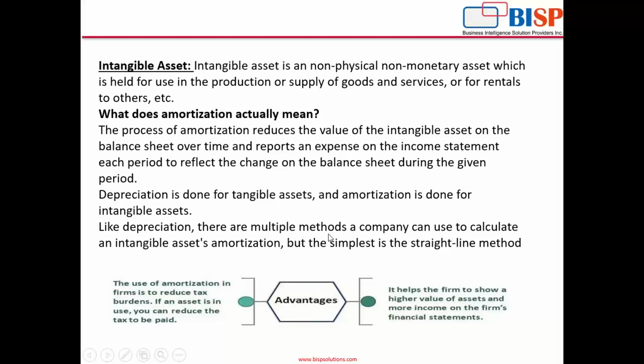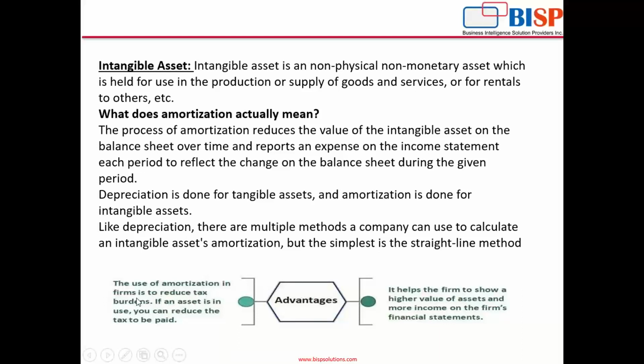Like depreciation, there are multiple methods a company can use to calculate intangible asset amortization, but the simplest is the SLM. Okay, like depreciation, there are many methods: SLM, written down value method, WDV method, and there are many others also. Similarly, we have different methods for amortization also, but the simplest is the SLM, that is straight line method. Now, what are the advantages of amortization?